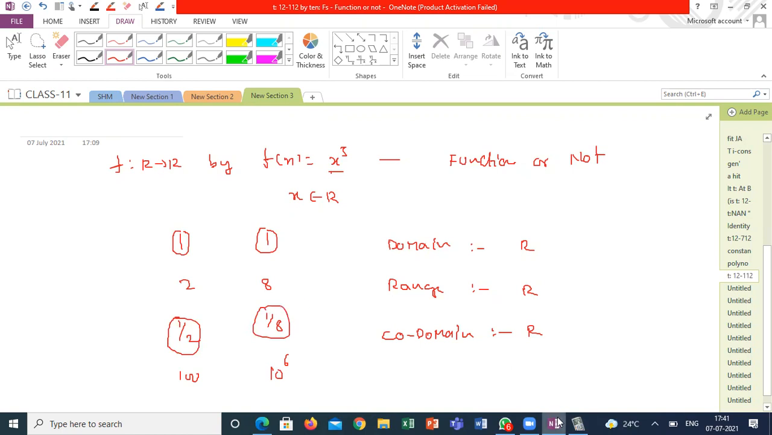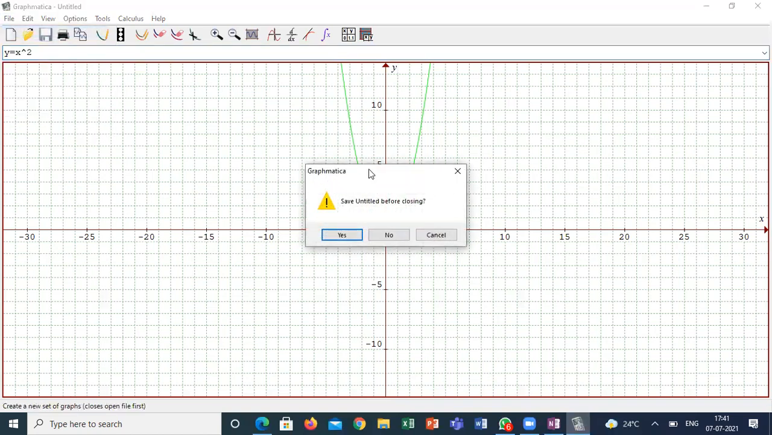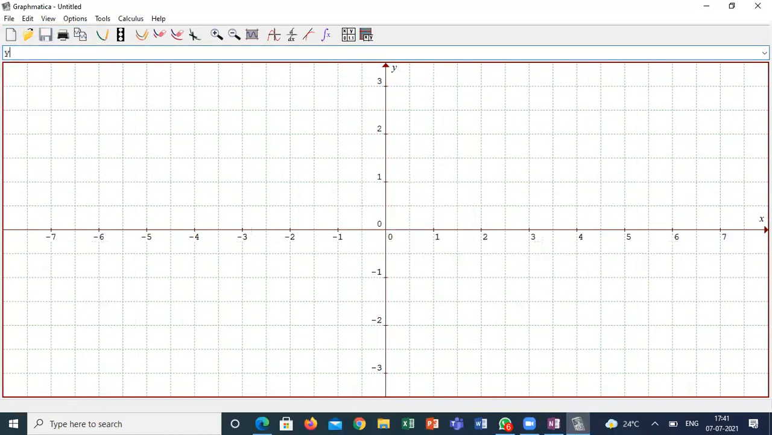The graph is like this. If I'm looking into the graph, y is equal to x power 3, this is the graph. Is it clear, guys, what I'm saying? Yes, sir.